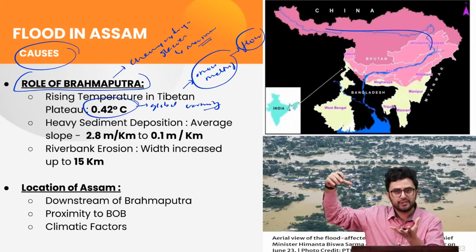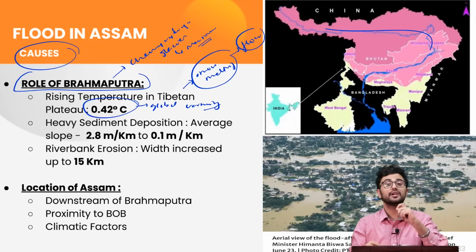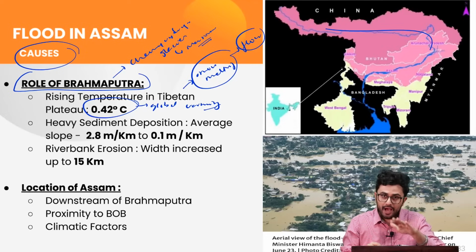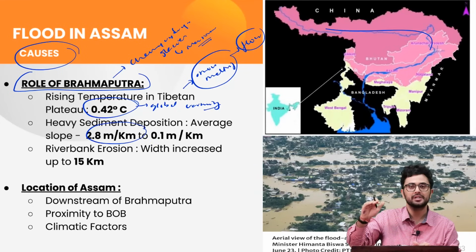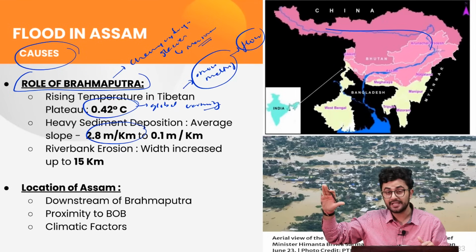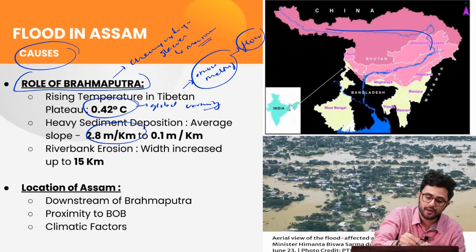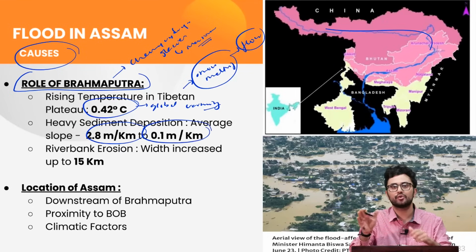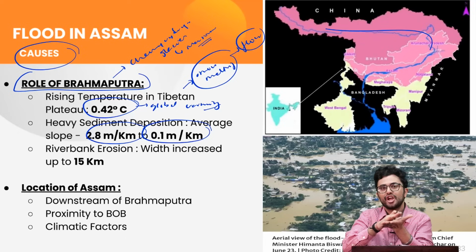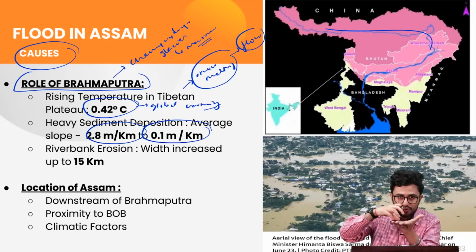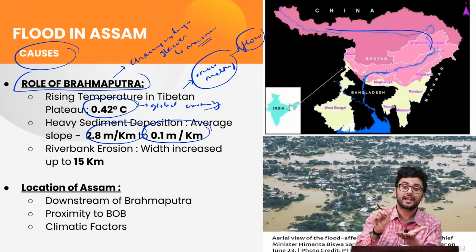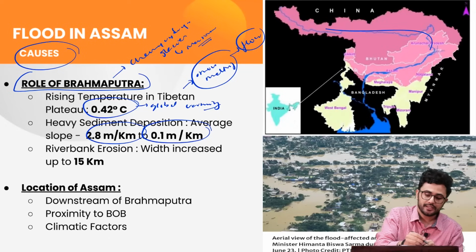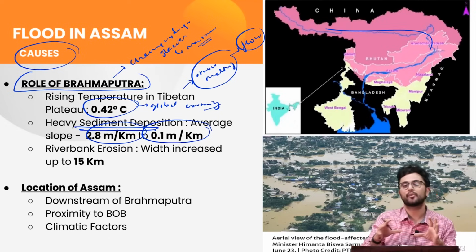So it is flowing through a lot of mountain and thus carrying a lot of sediment. Now the slope, which used to be around 2.8 meter per kilometer in the region of Arunachal Pradesh, significantly declines up to 0.1 meter per kilometer in the region of Assam. So by the time the Brahmaputra reaches the plain, it is obvious that its velocity is going to decline, and at the same time it is carrying a high amount of sediments from the mountains. Thus, this leads to heavy sediment deposition.